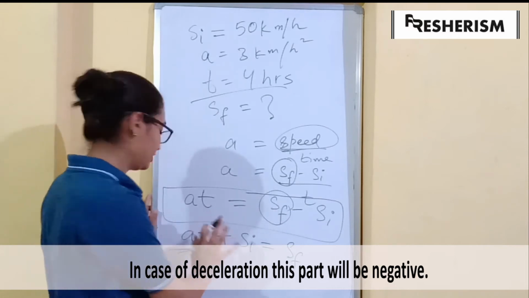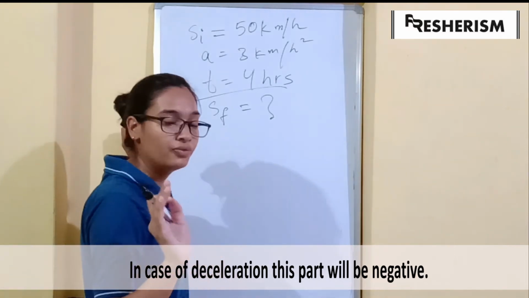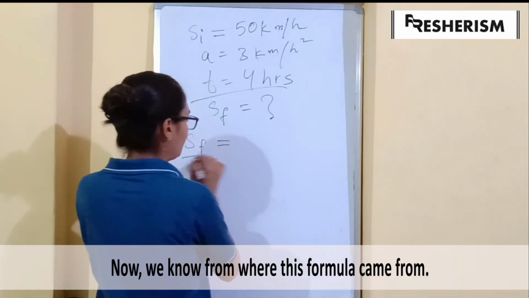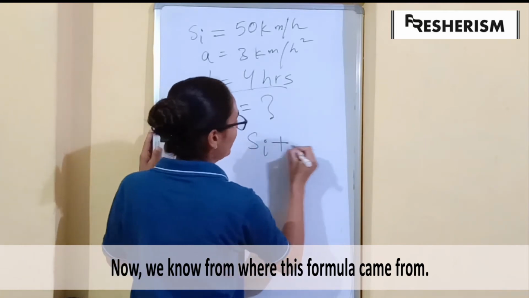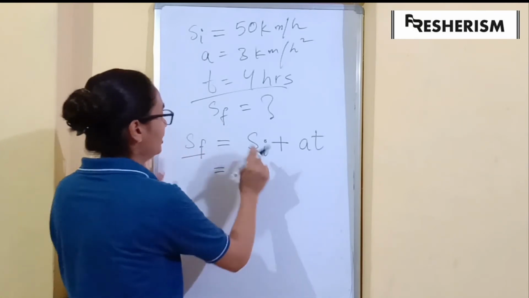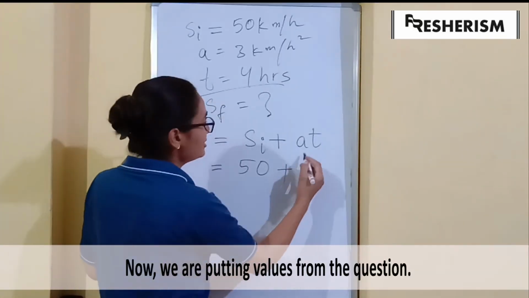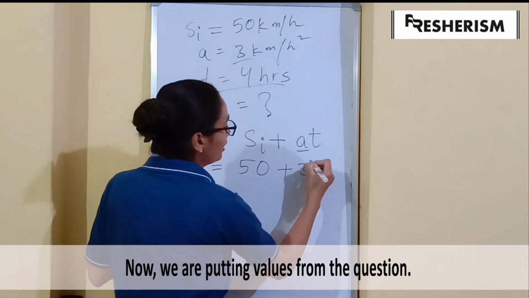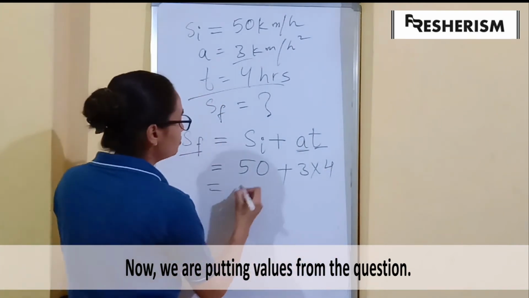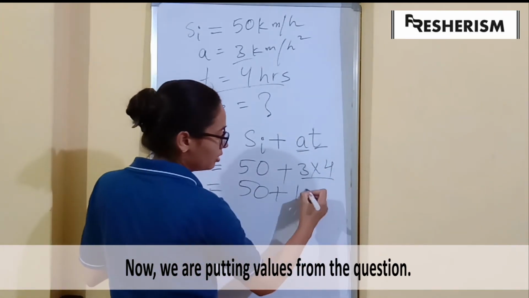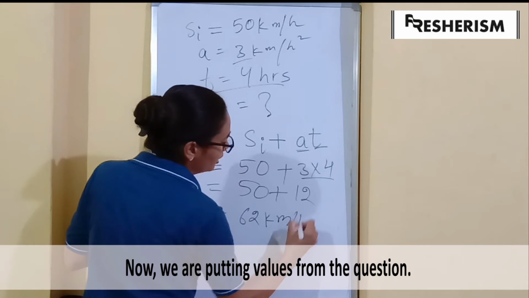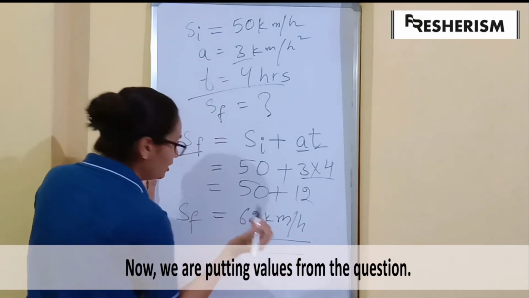So let us do it like this firstly. Now you know where the formula comes from, so you can easily remember the formula. So SF, that is final speed, is equal to initial speed plus AT. Now, in order to find the final speed, we need the initial speed, 50, plus acceleration, which is 3, multiplied by the time. Time was 4 hours. So this will be 50 plus 4 3s are 12, which gives us 62 kilometers per hour. This will be our final speed.